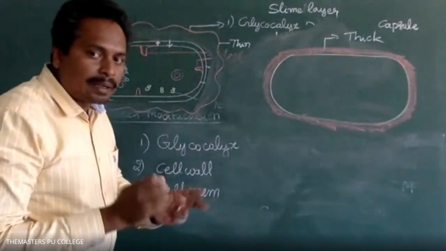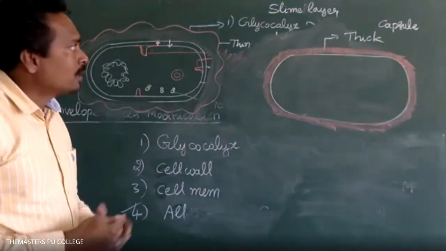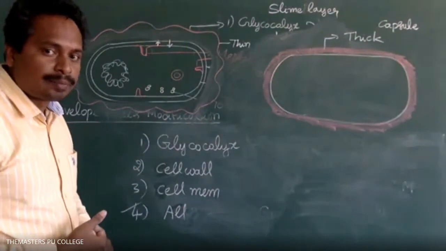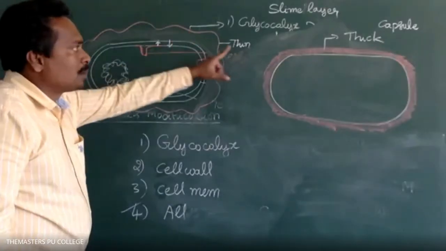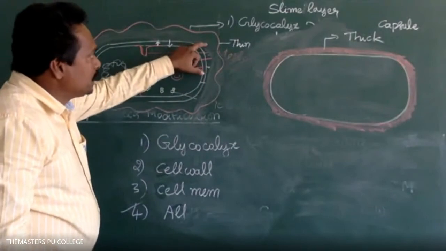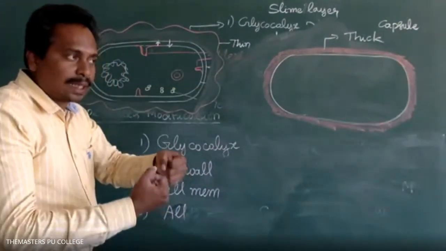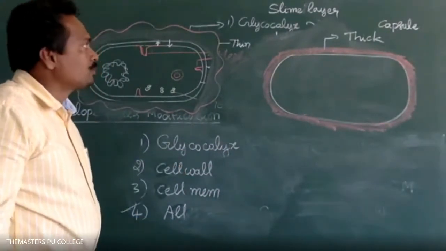What is the difference we are observing between the slime layer and the capsule? Sir, the slime layer is loose and the capsule is thick. Yes. The capsule is thick, and the slime layer is arranged loosely, whereas the capsule is closely and tightly attached to the cell wall.